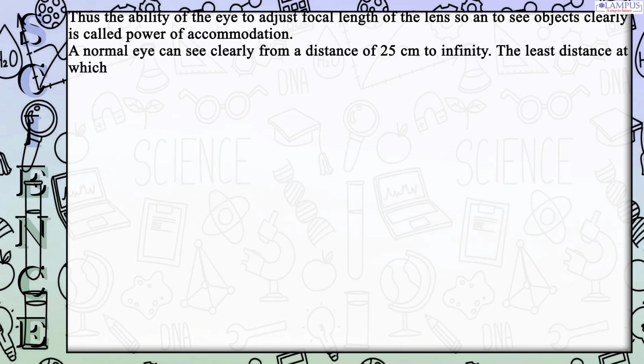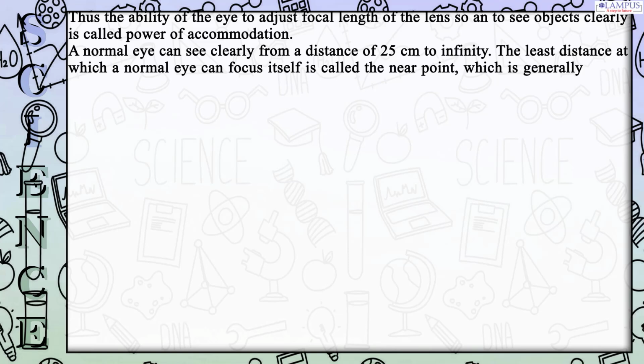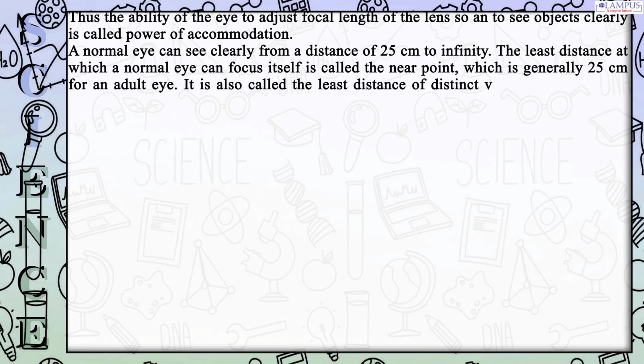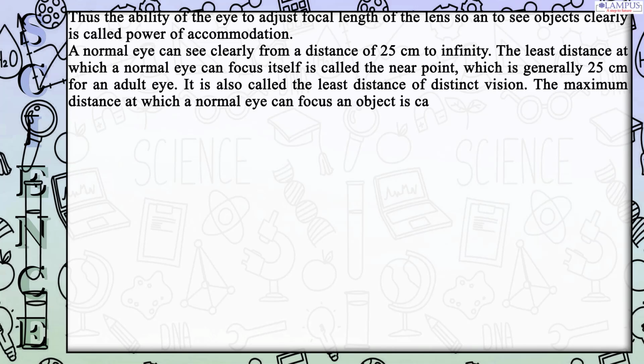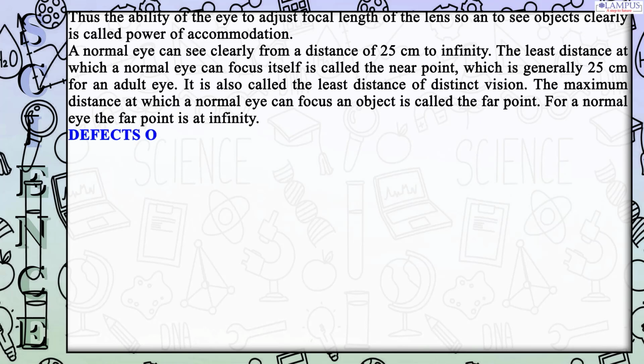The least distance at which a normal eye can focus itself is called the near point, which is generally 25 centimeters for an adult eye. It is also called the least distance of distinct vision. The maximum distance at which a normal eye can focus an object is called the far point. For a normal eye, the far point is at infinity.